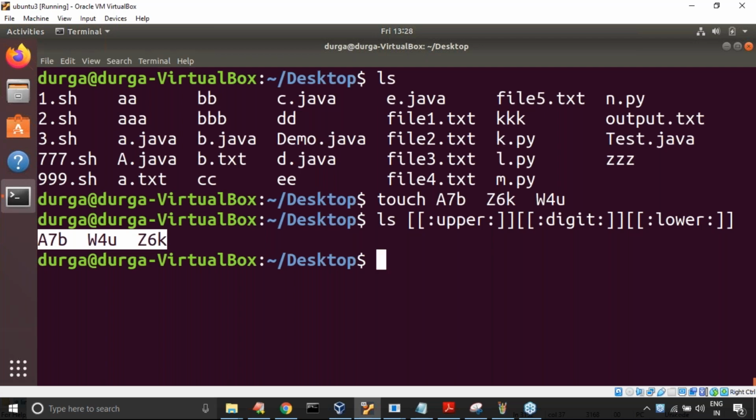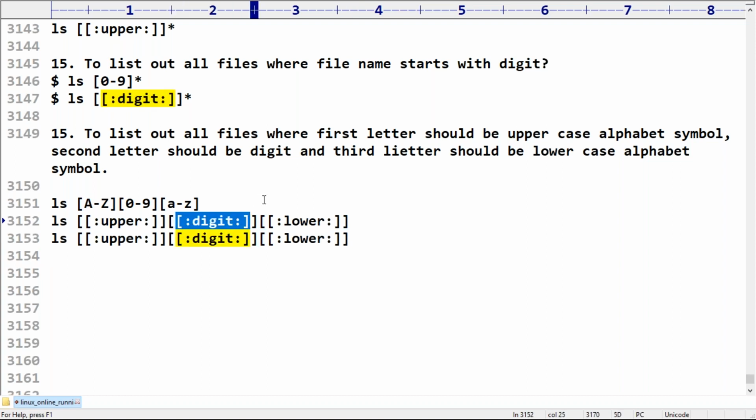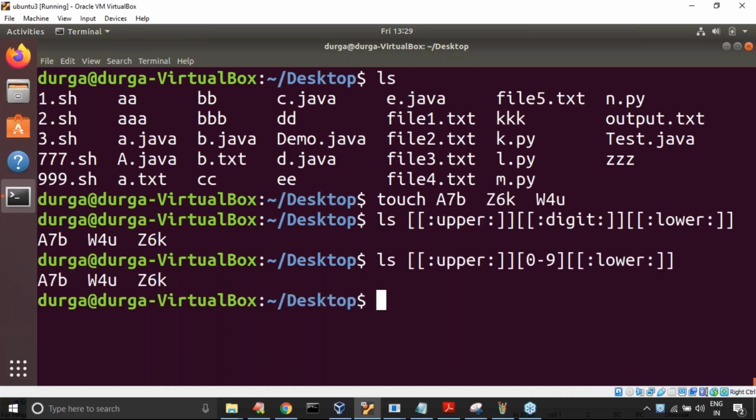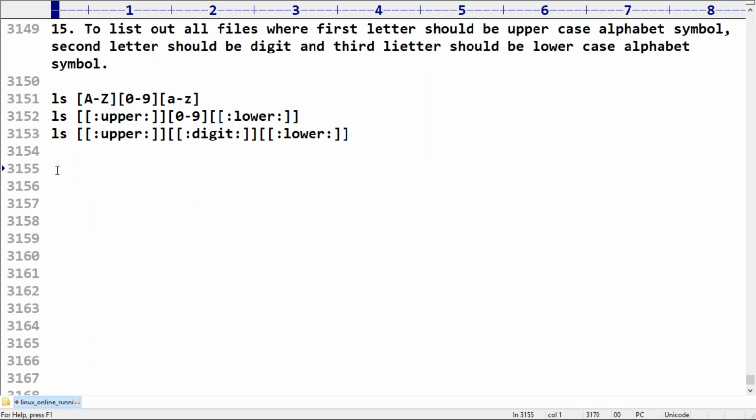Yes, for the second part you can take 0 to 9 also, no problem at all. Here, instead of this, the digit class is working properly, so 0 to 9 also you can take, a mixed thing is also acceptable. Now, are we going to get the same answer even if the second part is 0 to 9? Clear? Okay, sir, this is 15.